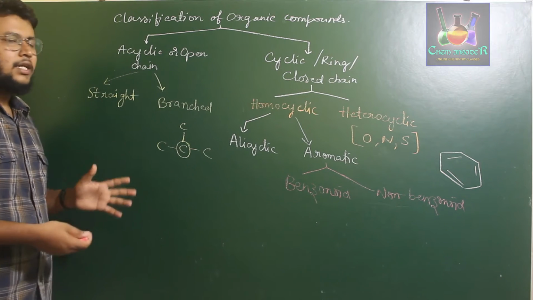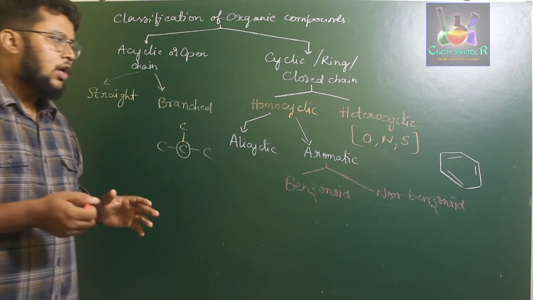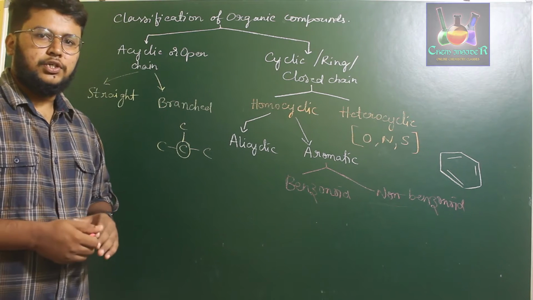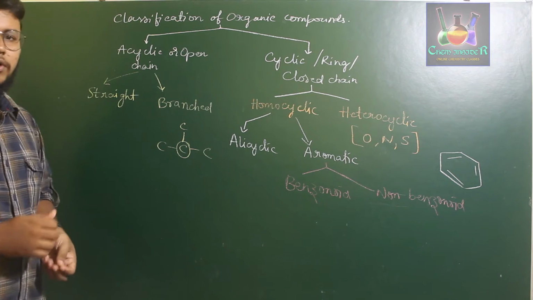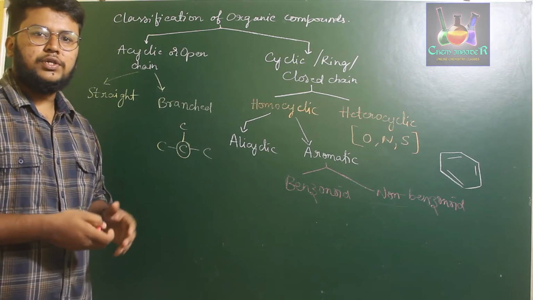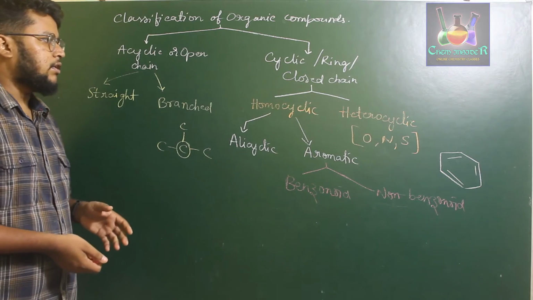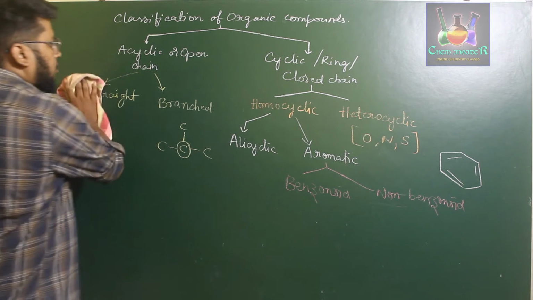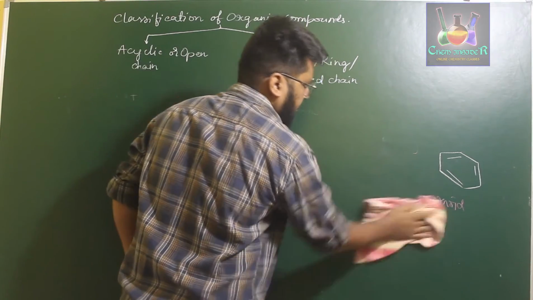So these are the classes of organic compounds based on the structure. Organic compounds are classified into these particular classes depending upon the structure. So the first one is acyclic or open chain hydrocarbon, and the other one is cyclic or ringed or closed chain hydrocarbon. Now let us discuss one after the other with certain examples. Let's start with acyclic or open chain hydrocarbon.